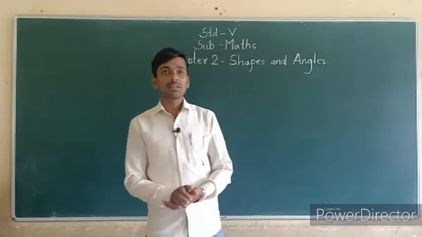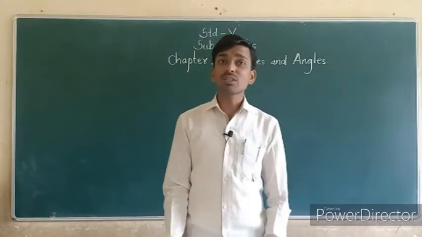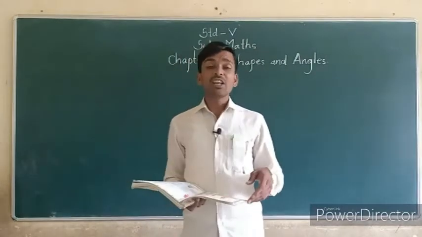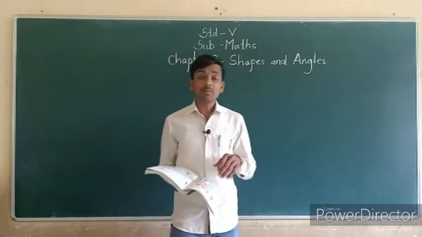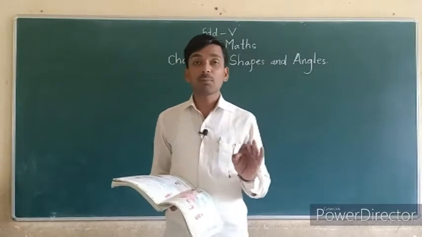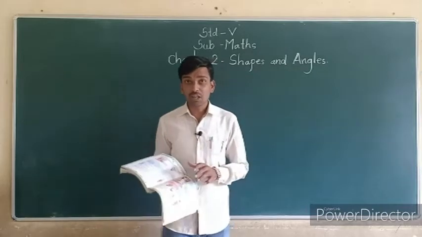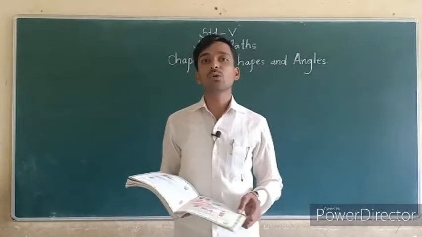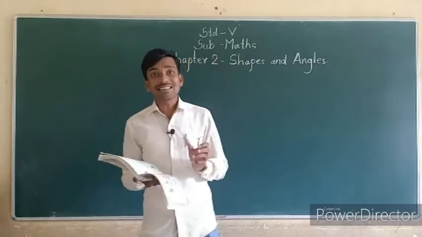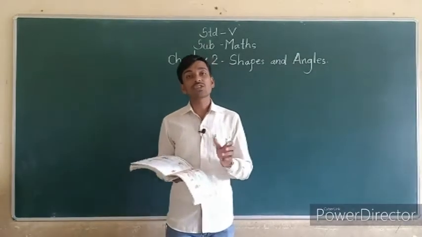In fourth standard we studied this concept, closed shape and open shape. Which is called closed shape? There is no gap in that shape. Therefore, that shape is called closed shape. And open shape is the opposite. If there is a gap in that shape or figure, that shape is called open shape.